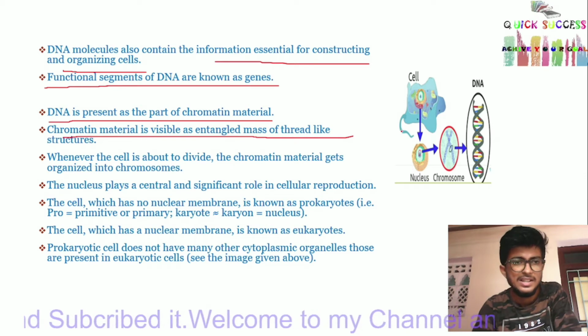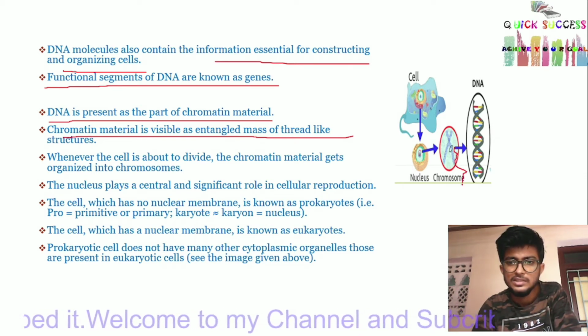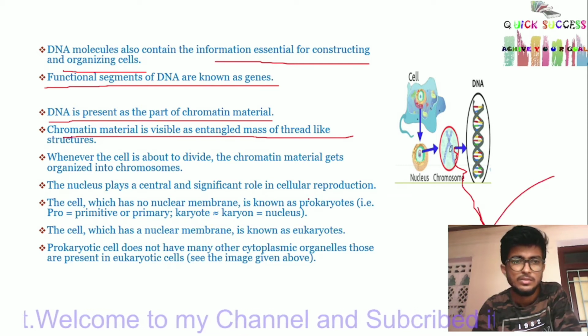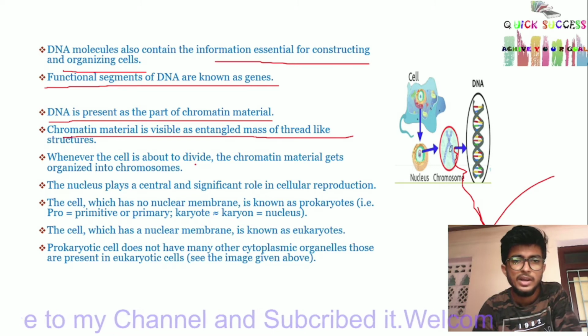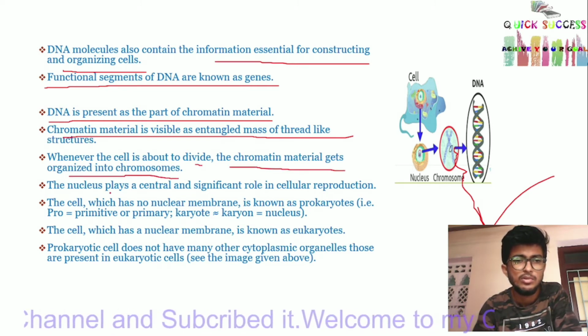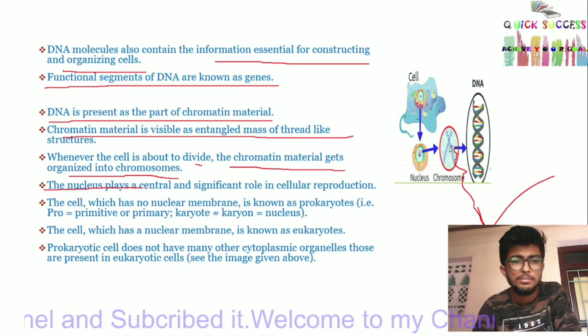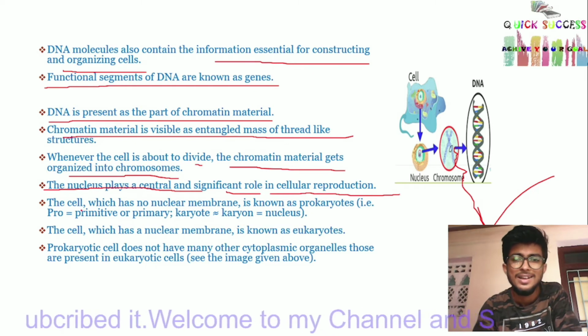This is the thread-like structure, chromosome, and this is the thread-like structure, chromatin material. Whenever the cell is about to divide, the chromatin material gets organized into chromosomes. The nucleus plays a central and significant role in cellular reproduction.